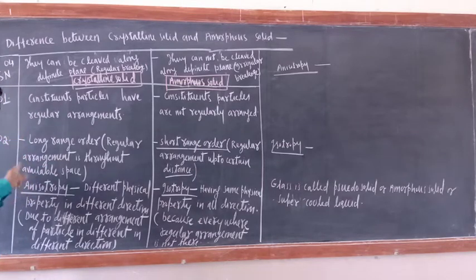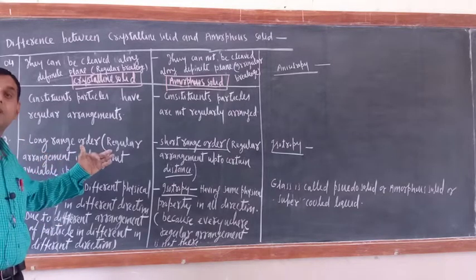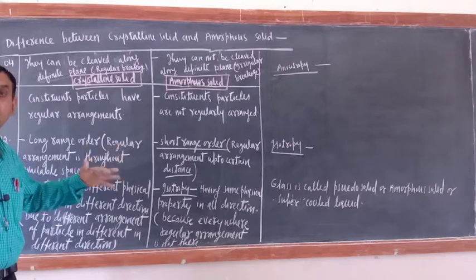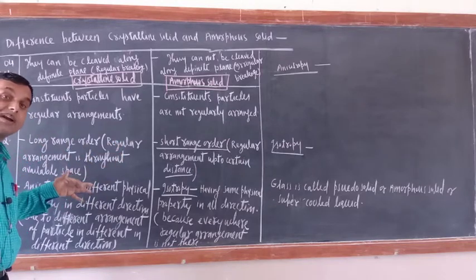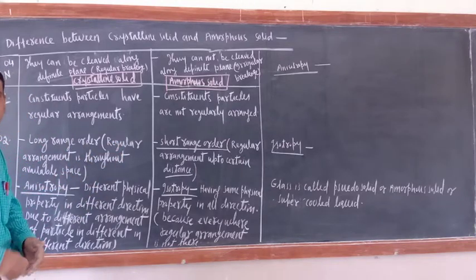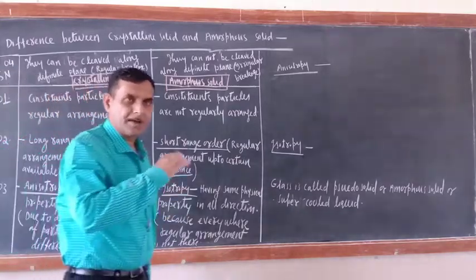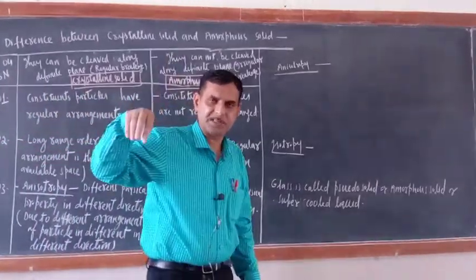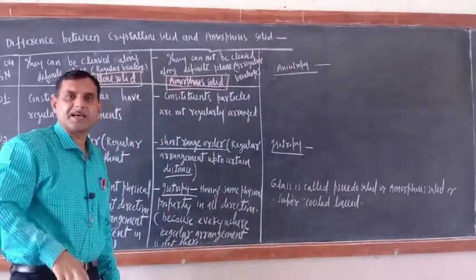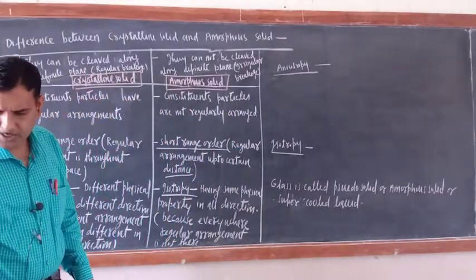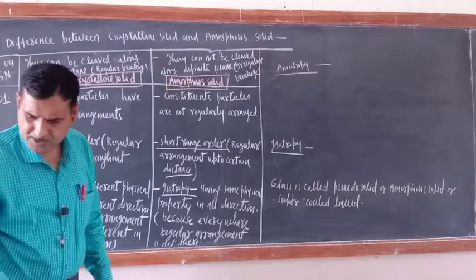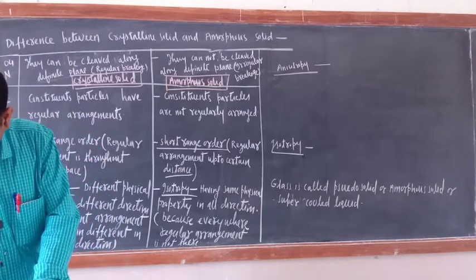Crystalline solids are anisotropic, or they exhibit the property of anisotropy. What is anisotropy? The meaning of anisotropy is different physical property in different direction. That is anisotropy. Suppose I am viewing along this direction. What are the physical properties? Refractive index, melting point, boiling point. There are so many physical properties.